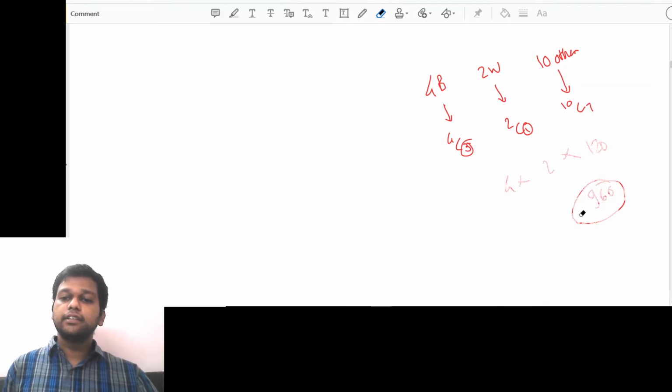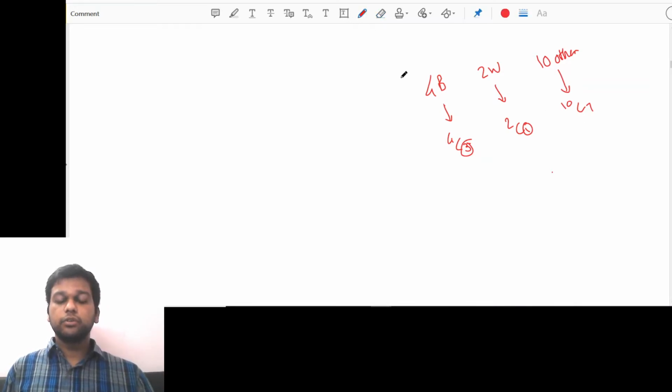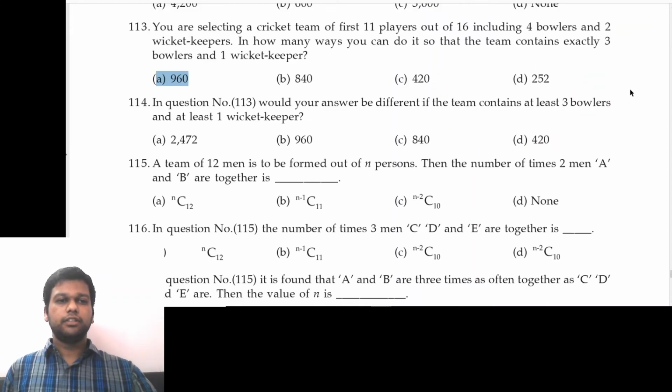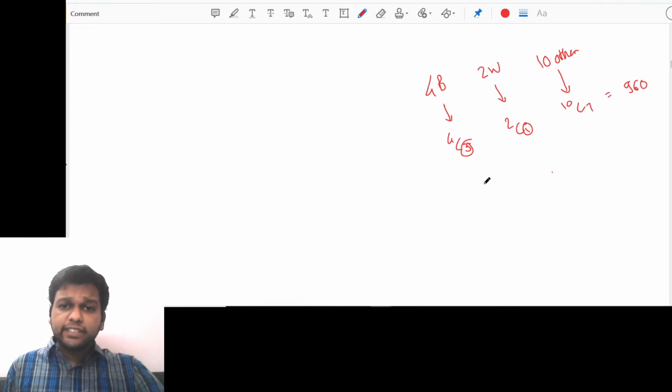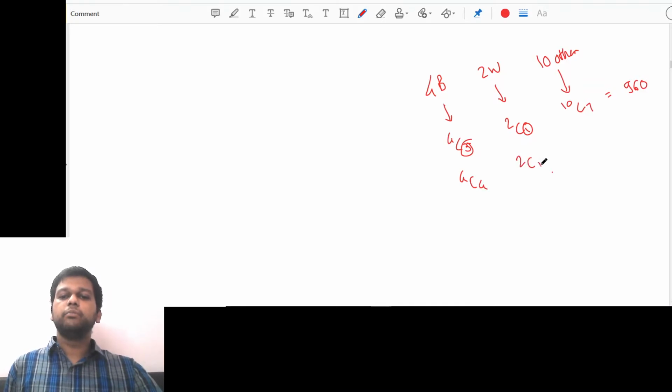This first case is still valid. Why? Because we have at least 3 bowlers and at least 1 wicket keeper. So 960 is going to be there anyway. But let's take more cases. We want at least 3 bowlers, that means we might have 4 bowlers and 1 wicket keeper.